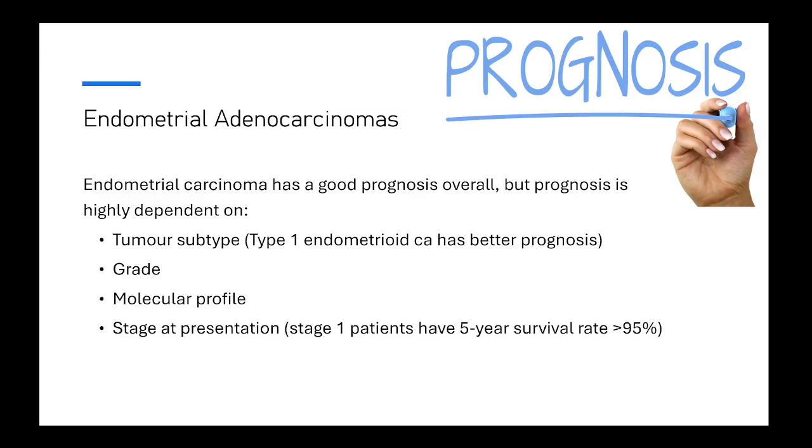The grade, so grade 1 endometrioid are much better. And high-grade endometrioid or serous clear cell have a more aggressive behavior. The molecular profile, as we discussed, is important, and the stage at presentation. So if a patient is stage 1 at presentation, she has a 5-year survival rate of easily 95%.